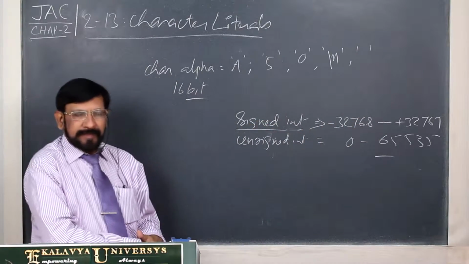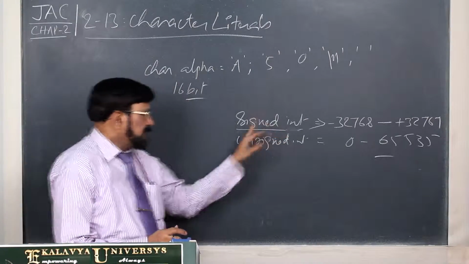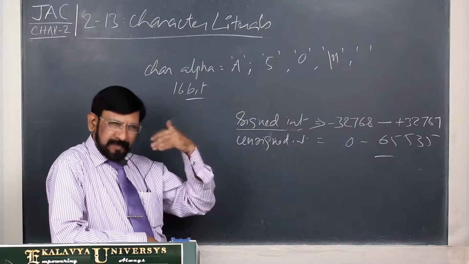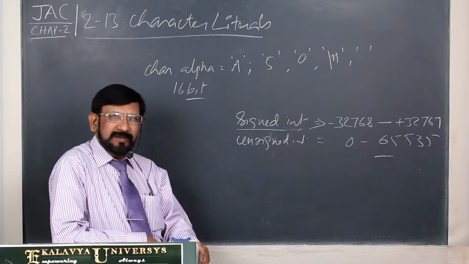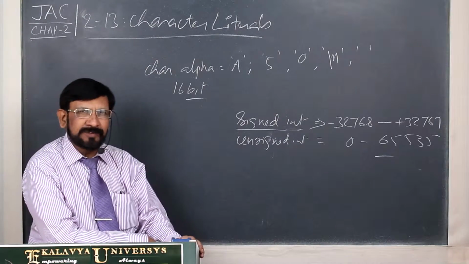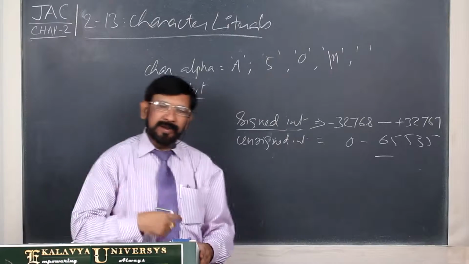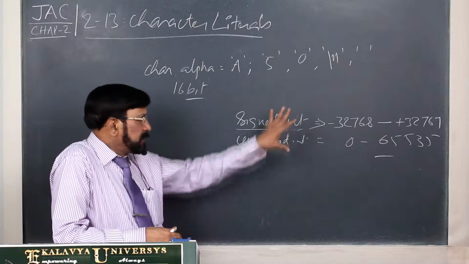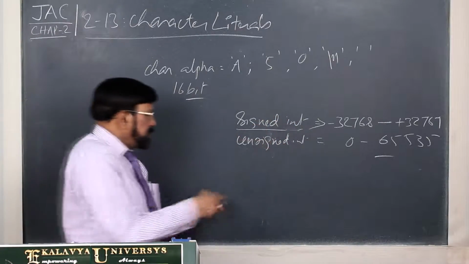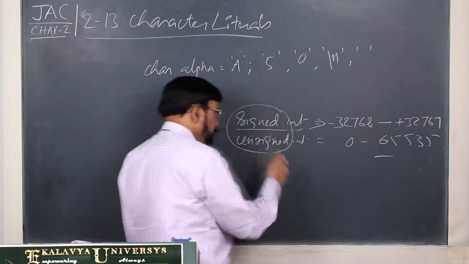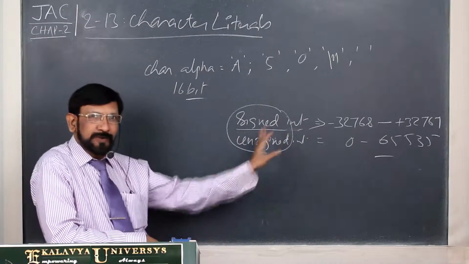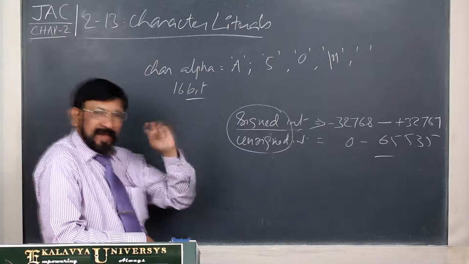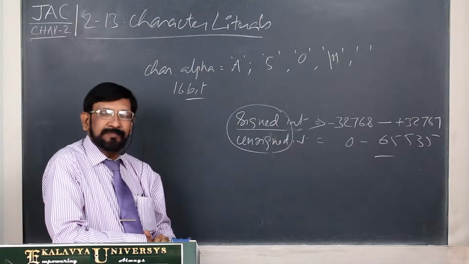That's okay. Java does not talk about signed and unsigned, because if they introduced this, the complexity of learning the language would increase. So many elements would be dumped on the head of the student, and students generally get fed up. That's why, in order to lighten the language, they totally ignored this. But once they totally ignored it, they should not use unsigned. But unfortunately, for the character type, they use unsigned.